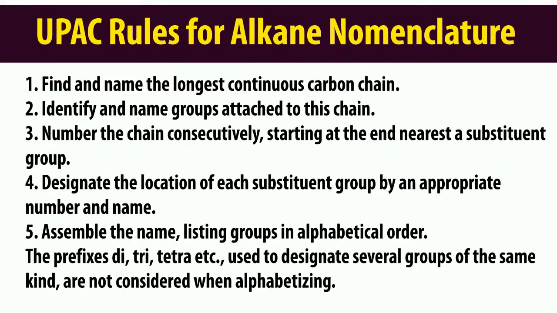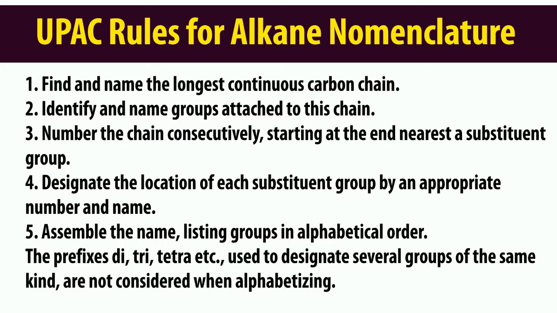Okay, so let's look at the IUPAC rules for naming alkanes, or the alkane nomenclature. The first thing that we have to look at whenever we are naming the alkanes is that we have to consider and find the longest continuous carbon chain.